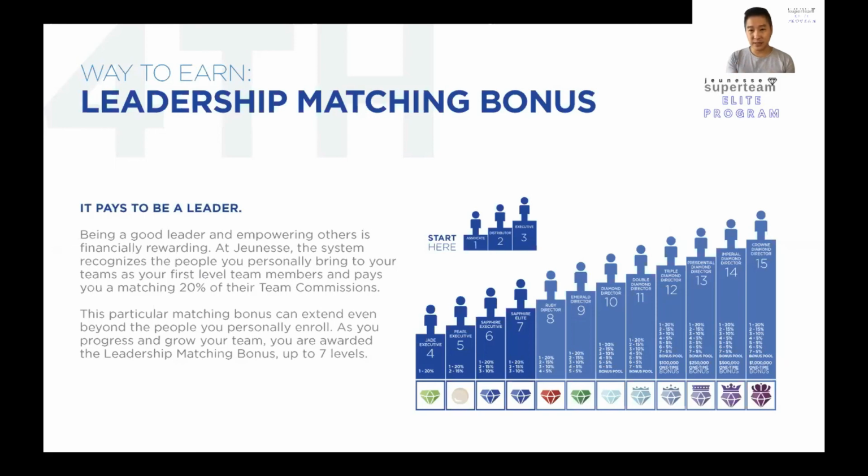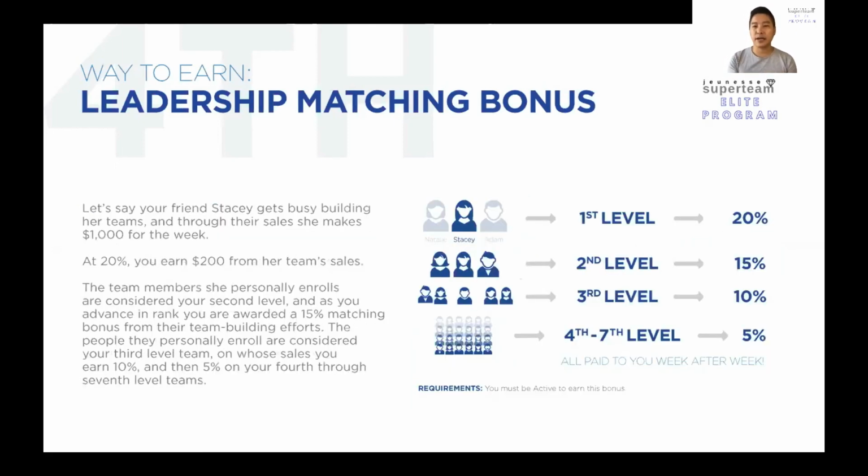So this is overall a look of the different ranks that you will be able to achieve when you run the business. Okay, so leadership matching bonus, as I explained to you: level 1, 20%, level 2, 15%, level 3, 10%, level 4 to 7 is 5%. Okay, so imagine how powerful it is.